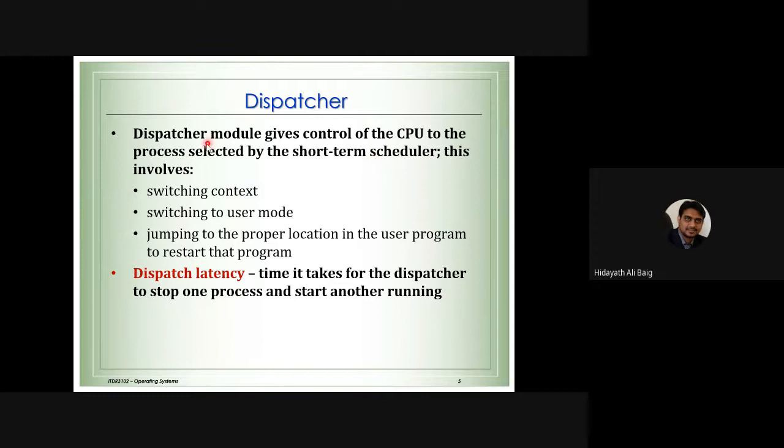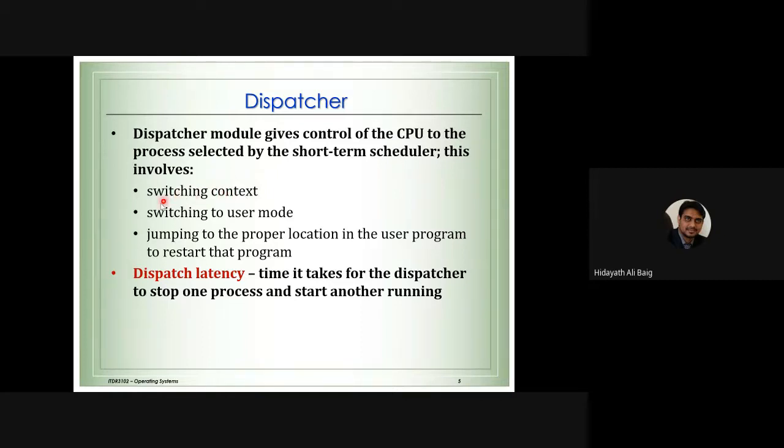When the dispatcher is going to do that, context switching. What is the dispatcher going to do? Context switching. Context switching means what? I will explain in the coming slide. Context switching means changing between the jobs. When process 1 completes the job, we want to run process 2. When process 2 completes the job, we want to run process 3. Like that, changing between the jobs is called context switching.